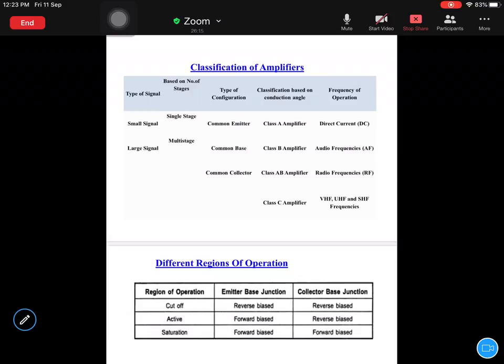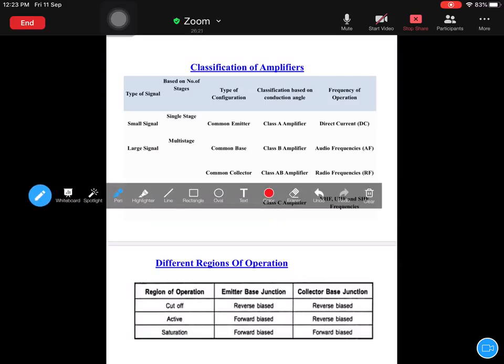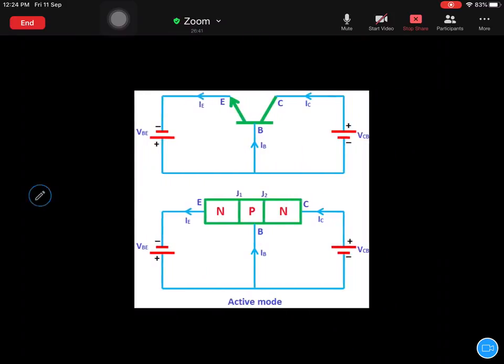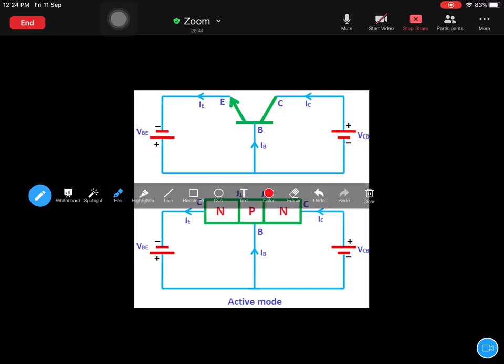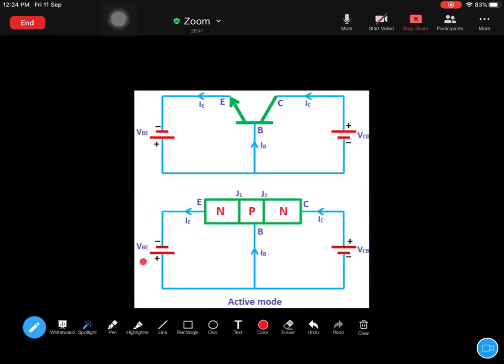Next, different regions of operations of amplifiers. Why I have kept this slide is because I told you in the first unit about three different configurations: common emitter, common base, and common collector. With respect to one configuration, I explained the different modes of operation. That configuration is this one, common base configuration. And I told you that whenever the input side is forward bias and the output side is reverse bias, that particular mode is called active mode, and this mode is used for amplification purpose.